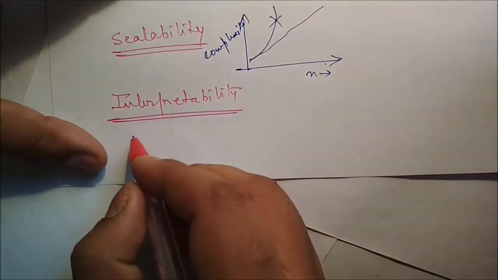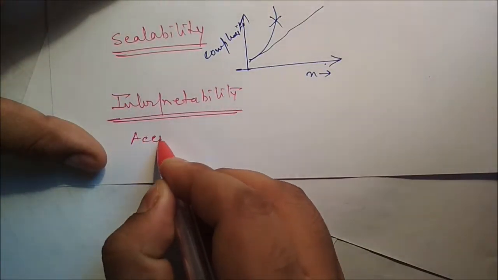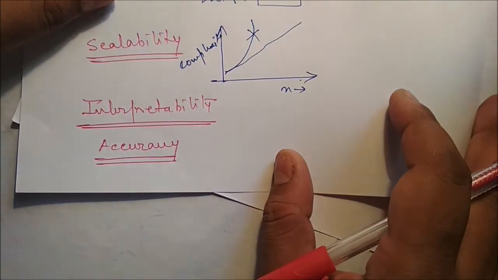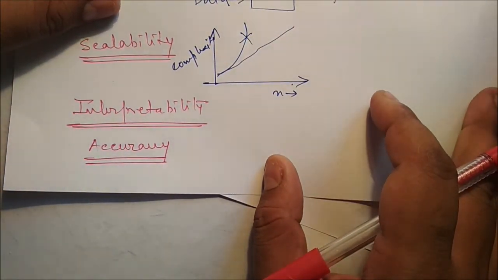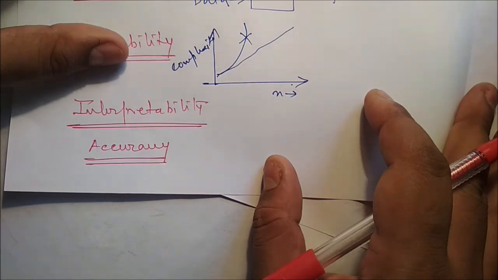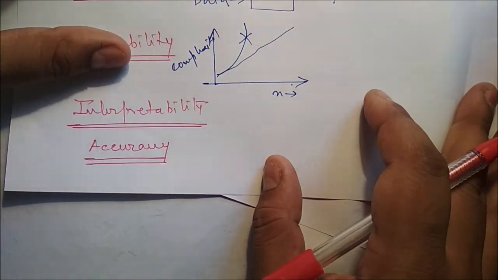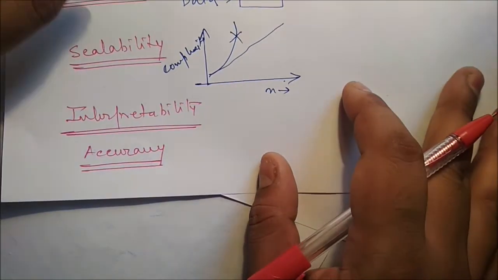Finally, we have to know what accuracy is. It is the ability of a given classifier to correctly predict the class label of new or previously unseen data. That is, classification should have high generalization capability.